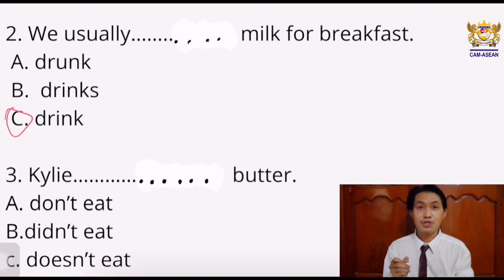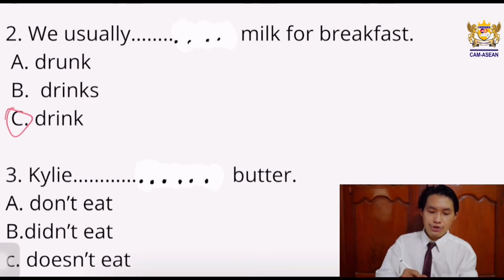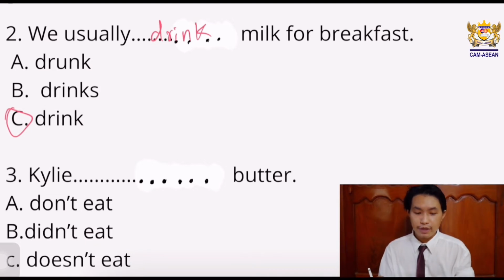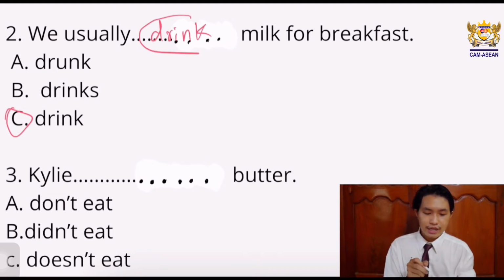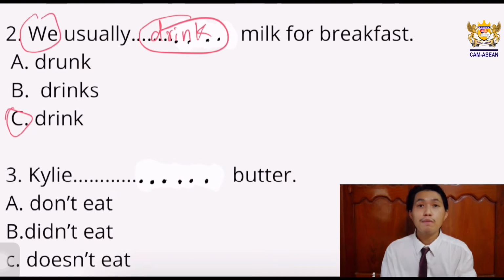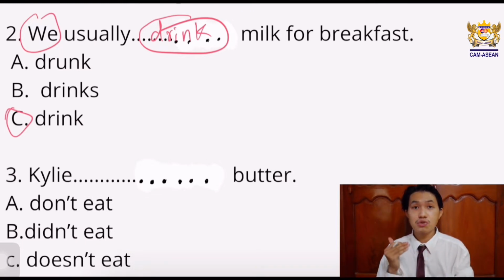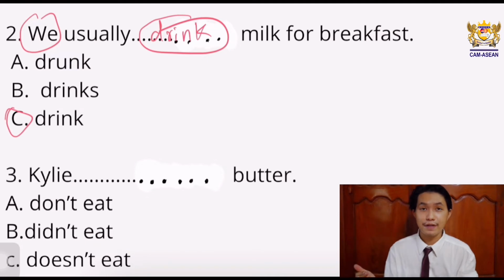Letter C, drink. We usually drink milk for breakfast. Because why? Drink is used with plural subjects, because drink has no S, right? Because the subject of this sentence is we.